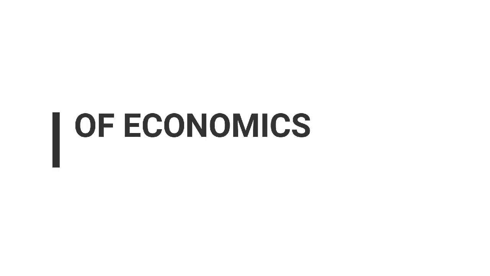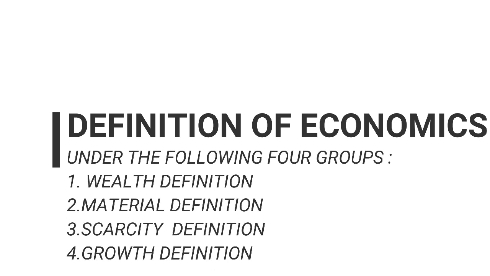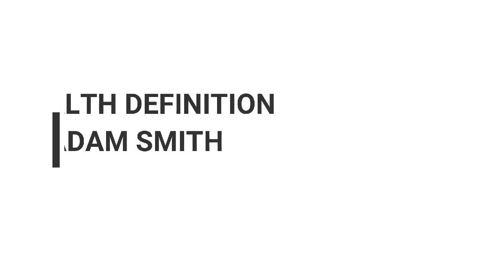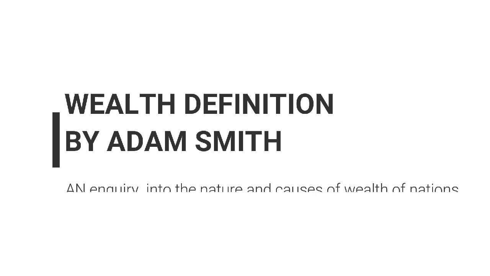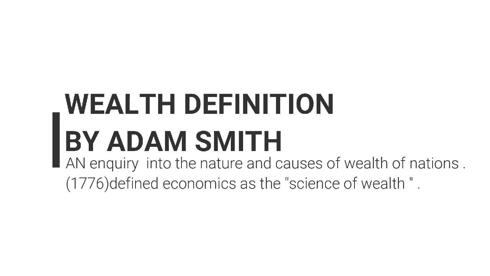The definitions of economics are categorized under the following four groups. Number one, wealth definition. Number two, material definition. Number three, scarcity definition. Number four, growth definition. In the wealth category, the definition of economics as given by Adam Smith, 1723 to 1790, and his followers are included.